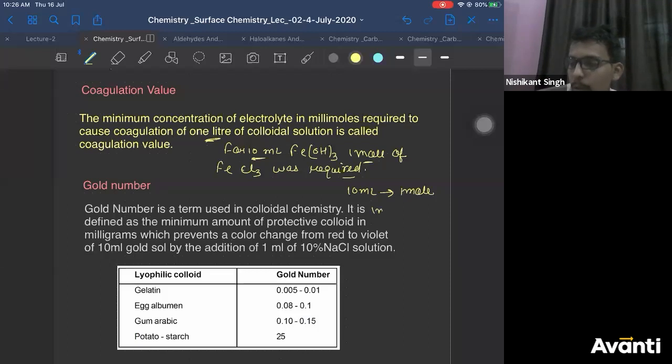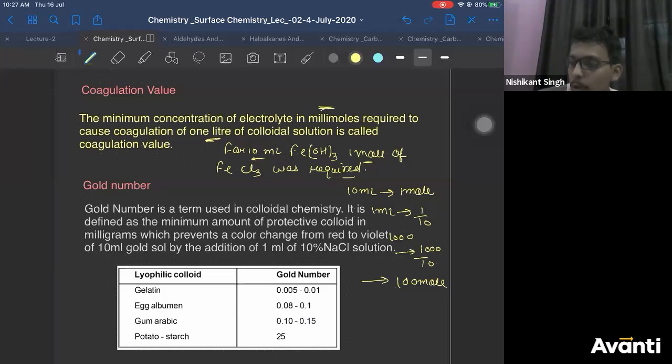So 1 ml will be 1 by 10 mole. For 1000 ml, it will be how much? 1000 by 10 mole. That means 100 mole. 100 mole, but you need it in millimoles.